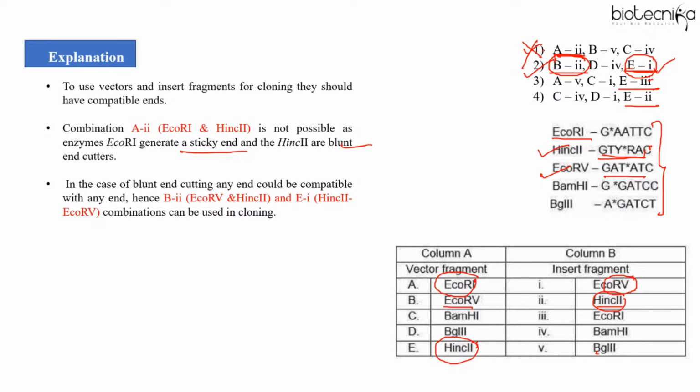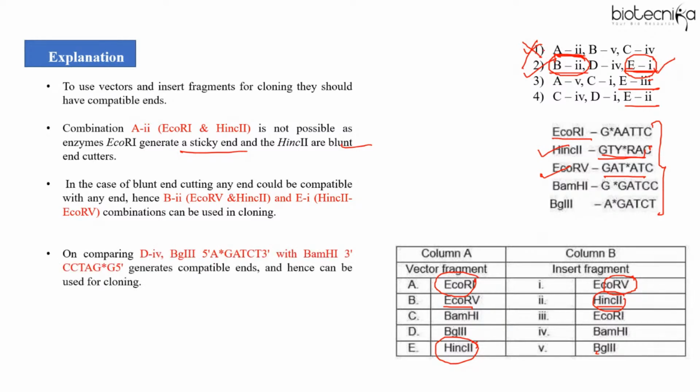But you can further confirm. So you can confirm D and 4. Just arrange the sequence and check whether it is compatible or not.